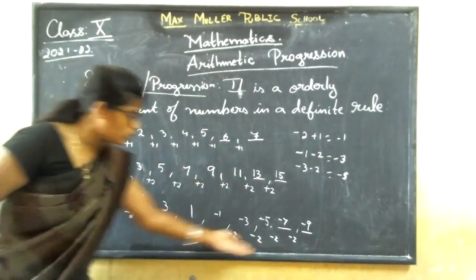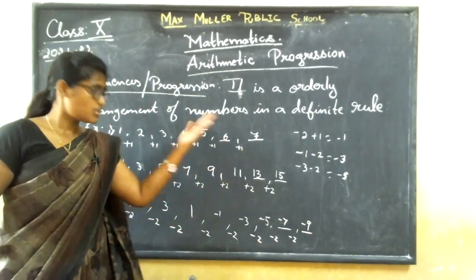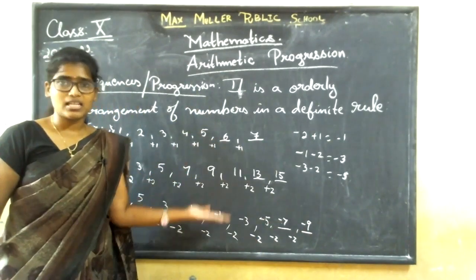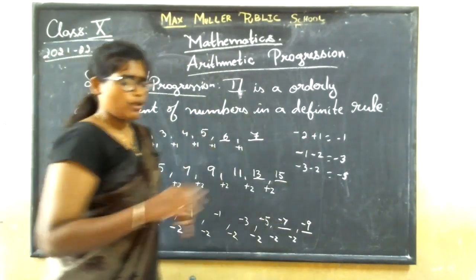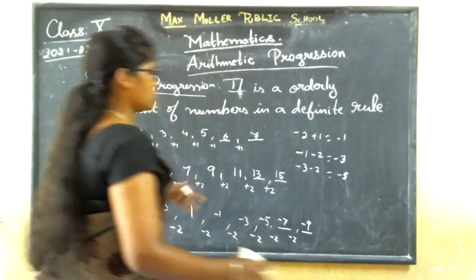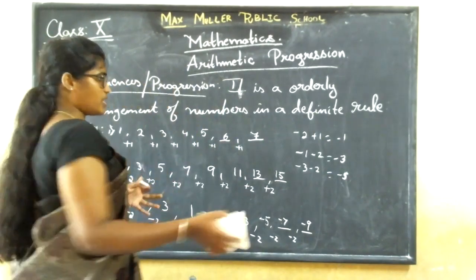This is the orderly arrangement of numbers. This is the rule you should find out. This is called a sequence. Now, finite sequence, infinite sequence.